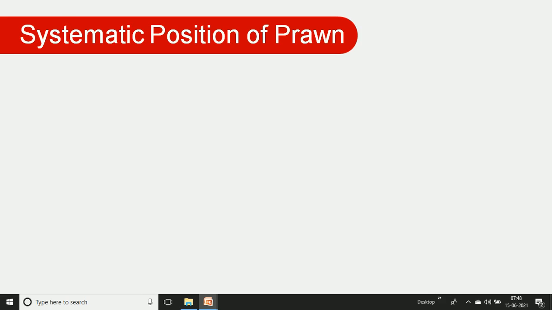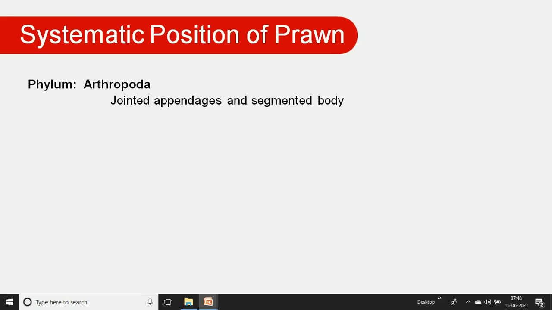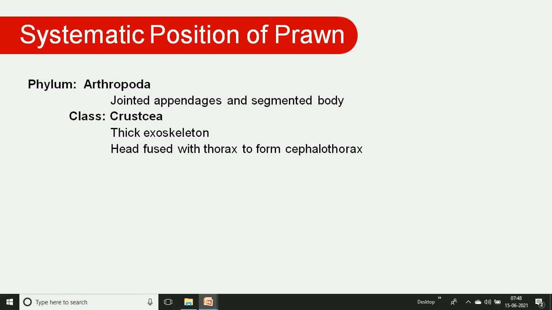We go through the details about the systematic position of the prawn. The prawn belongs to the phylum Arthropoda because it has jointed appendages and a segmented body. It belongs to the class Crustacea because it has a thick exoskeleton, with the head fused with the thorax as a cephalothorax.